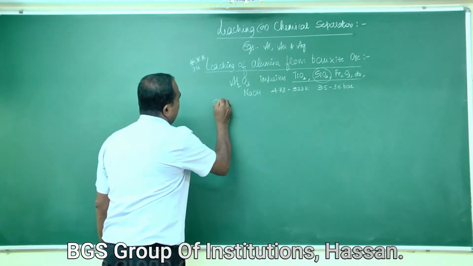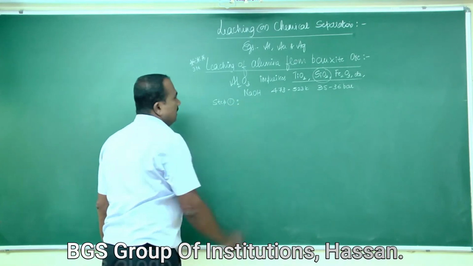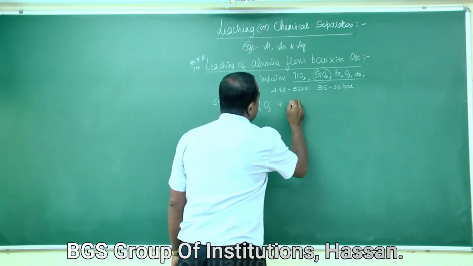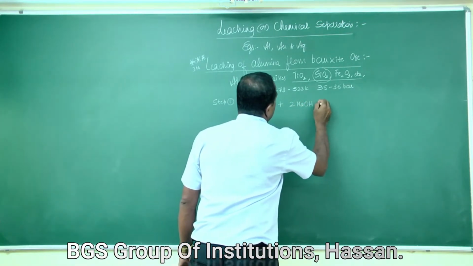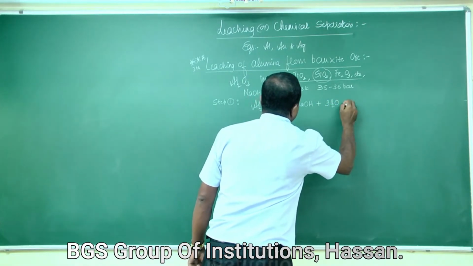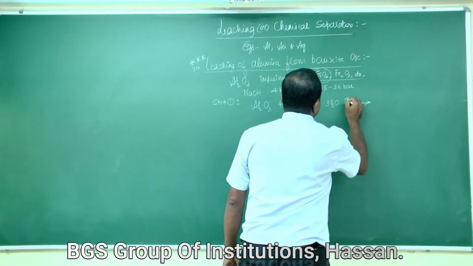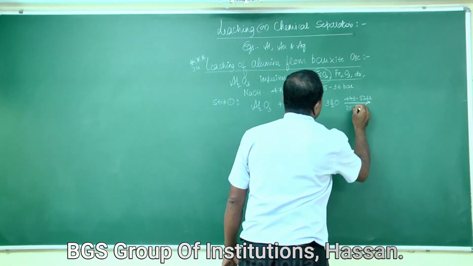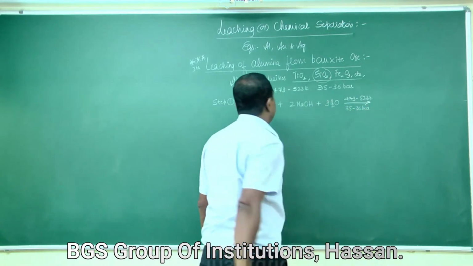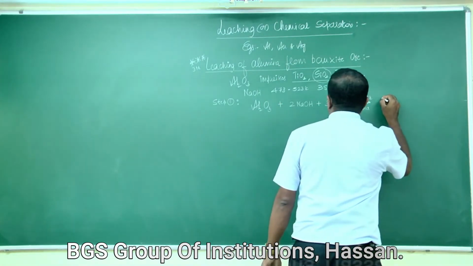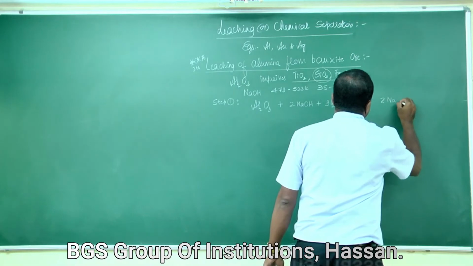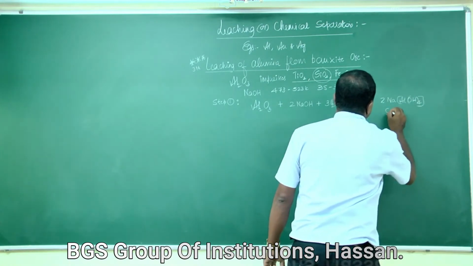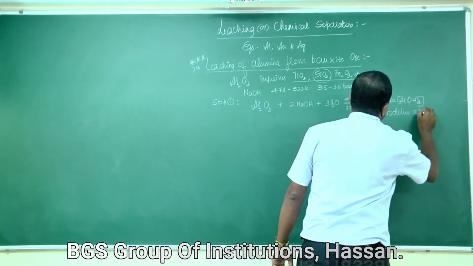Step 1. The reaction is Al2O3 plus 2 NaOH plus 3 H2O, at 473 to 523 Kelvin under 35 to 36 bar pressure, gives 2 Na[Al(OH)4], which is sodium aluminate.